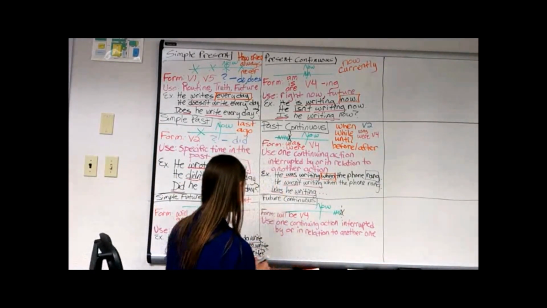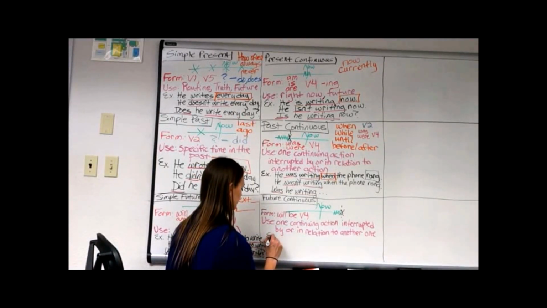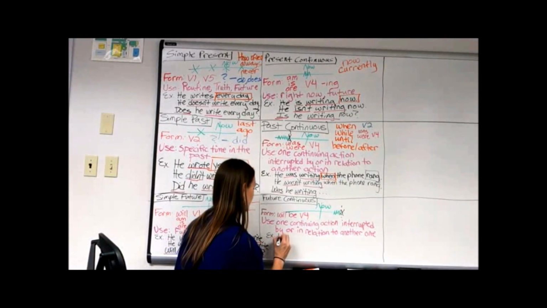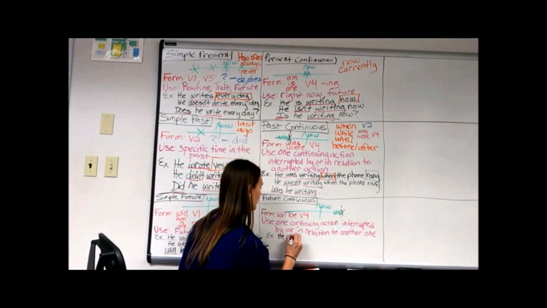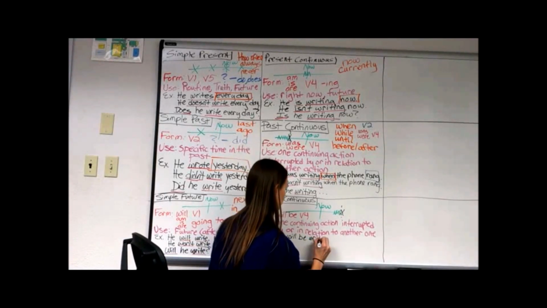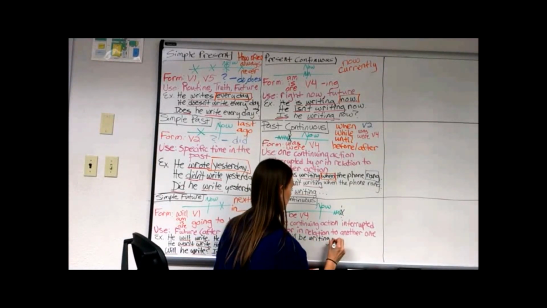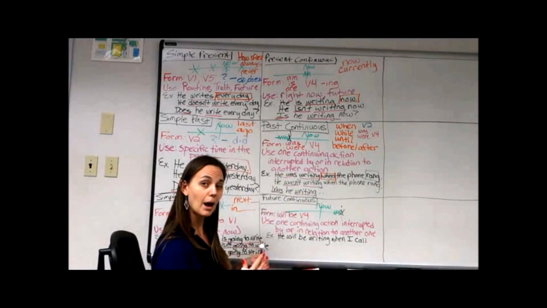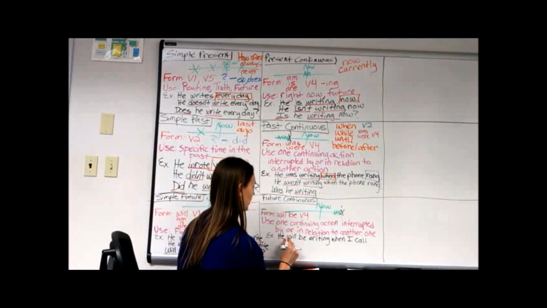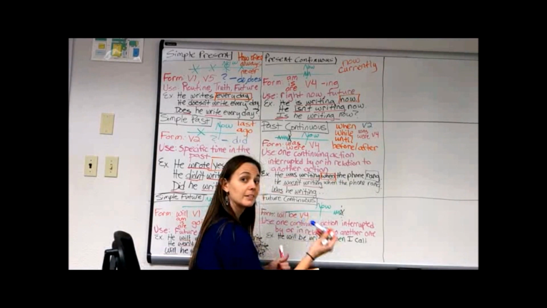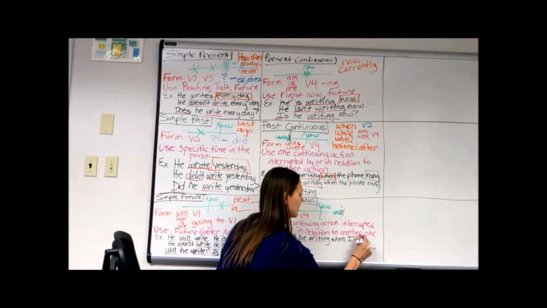Okay, let's get some examples here. So we'll keep our he and write, okay? So he will be writing when I call. Again, did you notice here how many actions we have? We have our future will be writing when, another thing, I call.